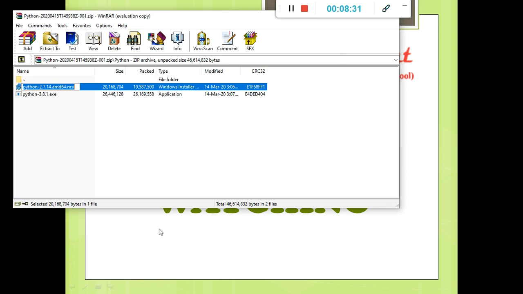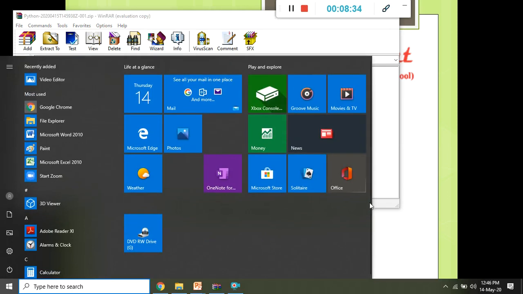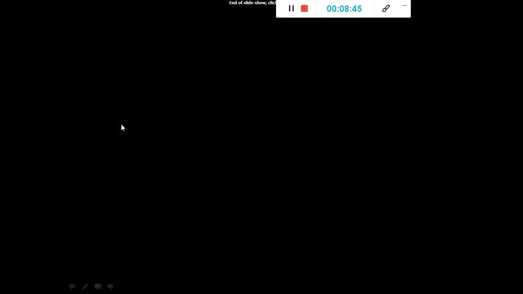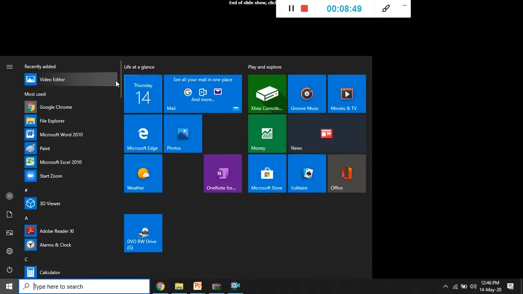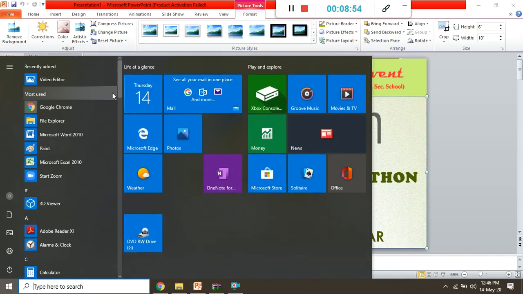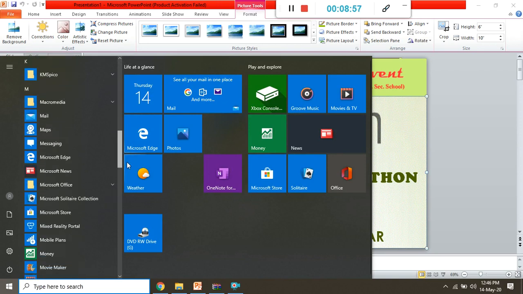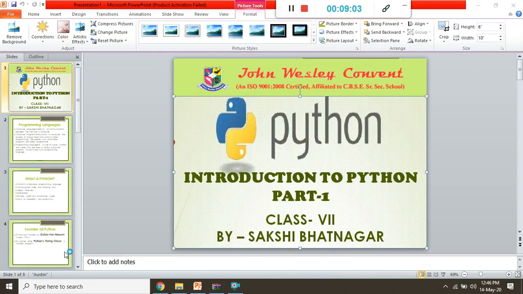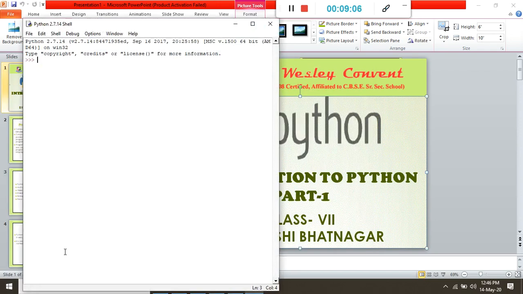After that, we can press the Windows button, a pop-up menu appears, and then scroll down. Here is Python. Open it, and we have to open IDLE. That is our GUI environment. IDLE is our graphical user interface.